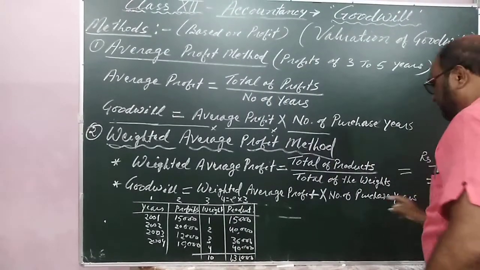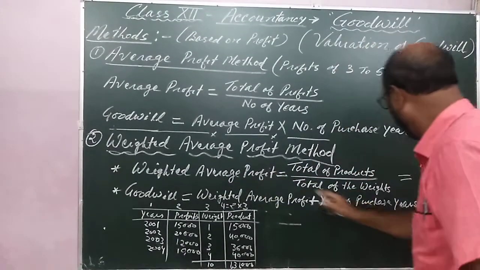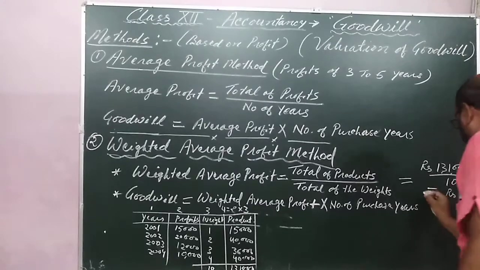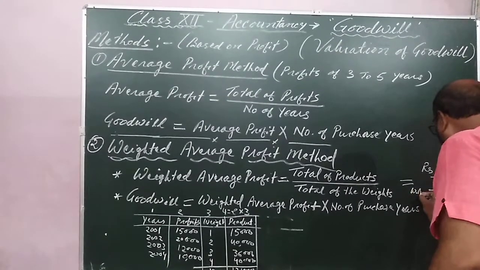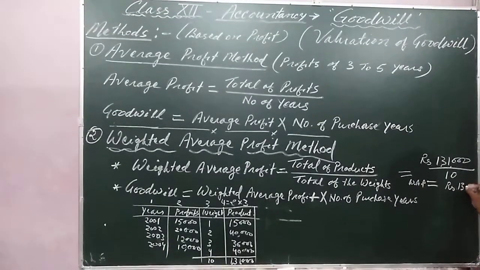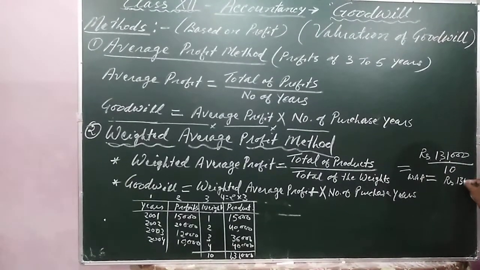So the weighted average profit will be rupees 13,100.